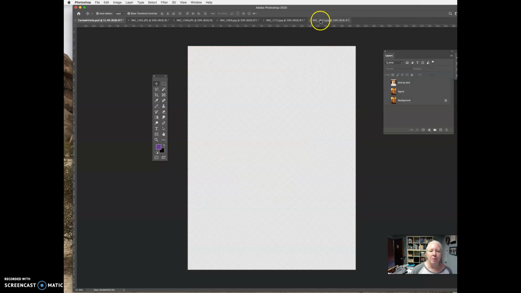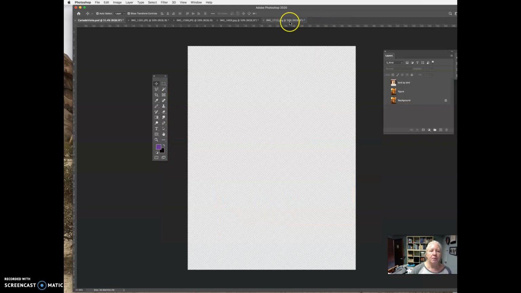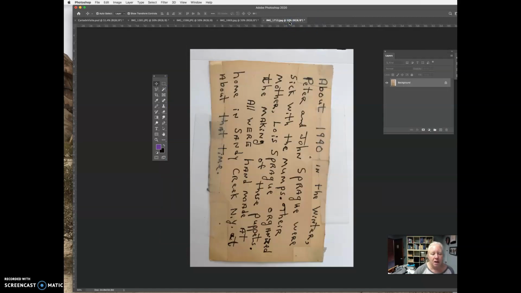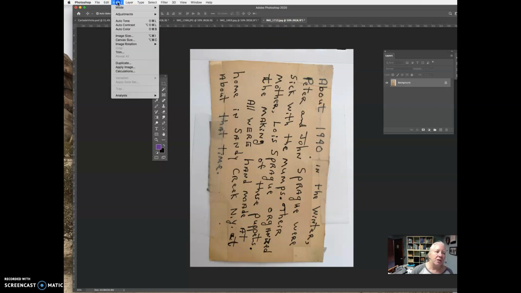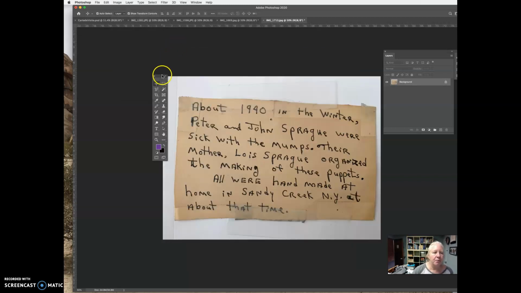Okay, now I'm going to go back over here and I'm going to close this one because I no longer need it. I'm coming over here. I want this one too. Before I take this one though, I'm going to manipulate it a little bit by turning it. And an easy way to do that is to go up to the top level, Photoshop, image rotation, and it's just right there. I'm going to do that.